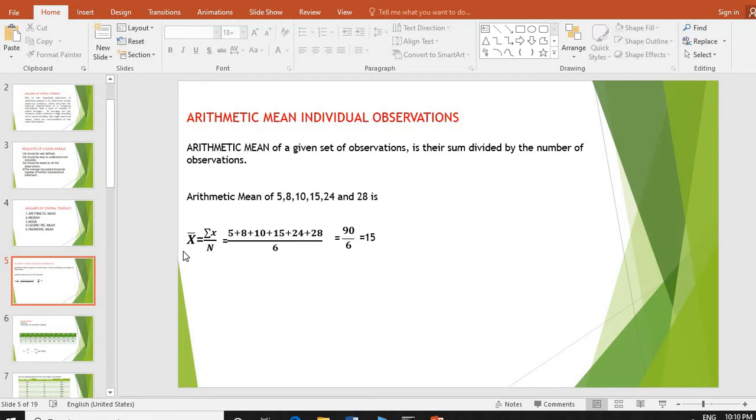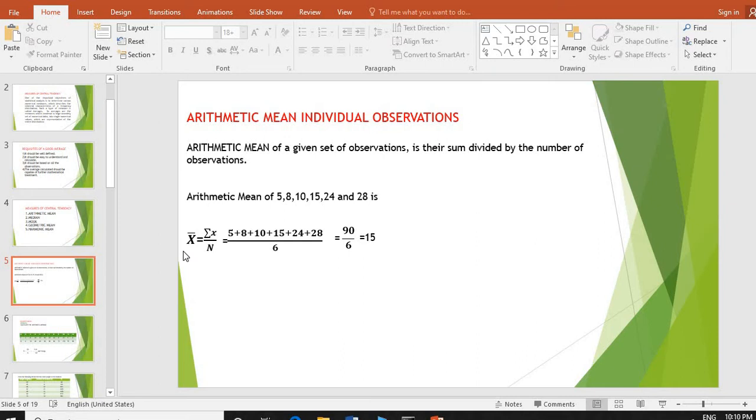We will have two methods in individual series, that is direct method and shortcut method. In today's session I will explain direct method. You should have a knowledge of both the methods, but in exam you should work out only one method.